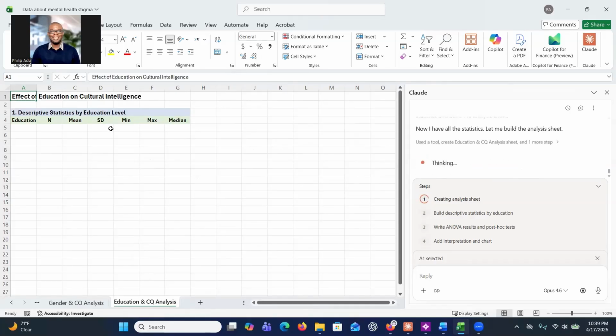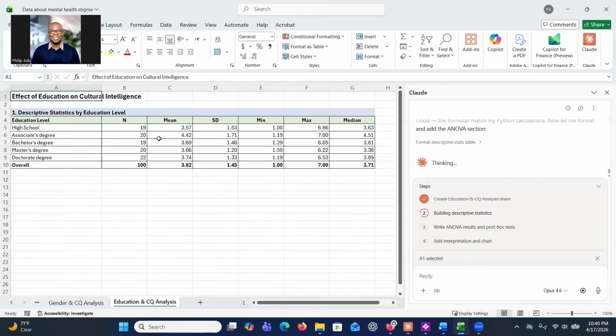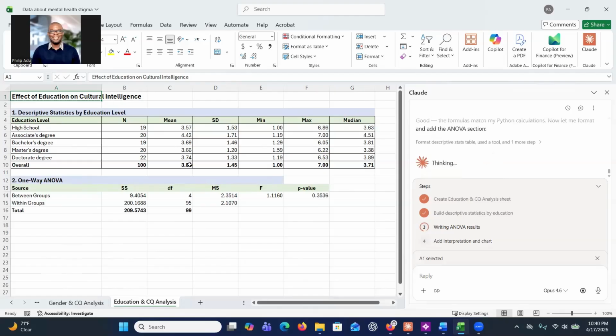It starts with descriptive statistics about the educational level. It's going to give you the mean score for each of the groups that we have. So as you can see here, we have 3.5 for high school, and we have 4.4 for associate degree, and then we have 3.6, 3.6 again for the bachelor's and also master's, and 3.7.